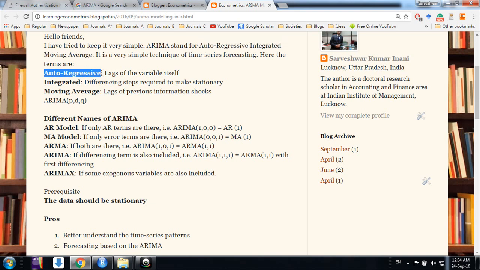Autoregressive means the lag of the variable we are analyzing itself, and integrated means the number of differencing required to make it stationary, and moving average, the number of error terms we need to include in our model. It's ARIMA. AR, I, and MA terms. This is the simple acronym we use, ARIMA PDQ. P for the number of lags we include for AR terms, D is differencing terms, and Q is MA terms. We include the number of errors, the lagged errors we want to include in the model.